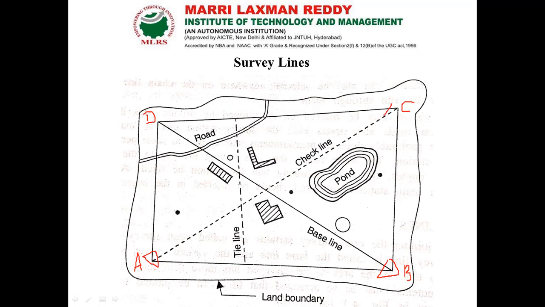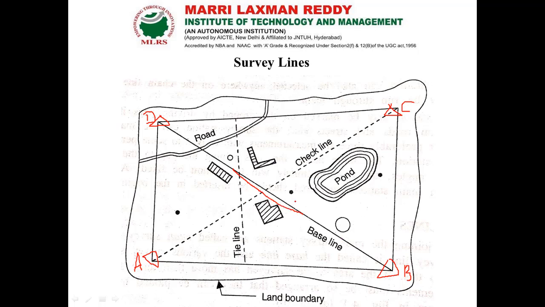Next, we have to measure the distances between these stations: AB, BC, CD and DA. If a distance is more than one chain, we have to establish intermediate points with the help of the ranging process, or else we can directly measure these distances. We can have two diagonals, AC and BD. Among these two, the one with the maximum length we take as the baseline. Here BD is the maximum length, so we take this one as the baseline.